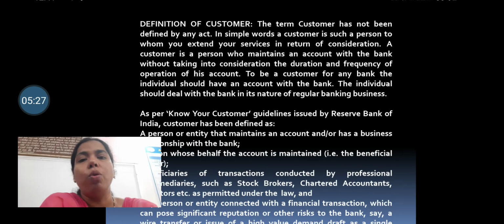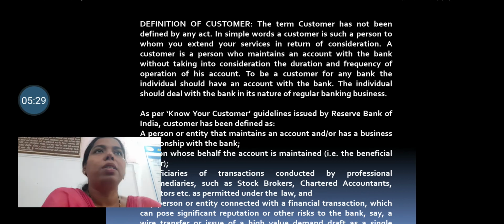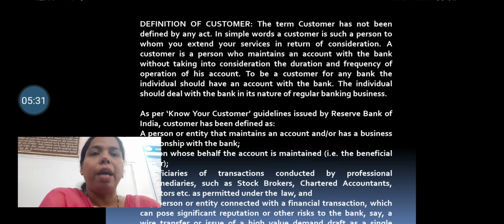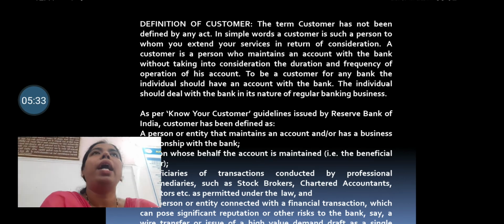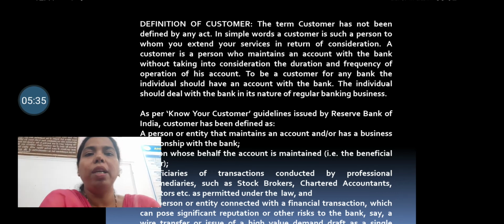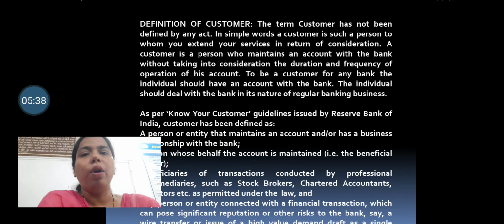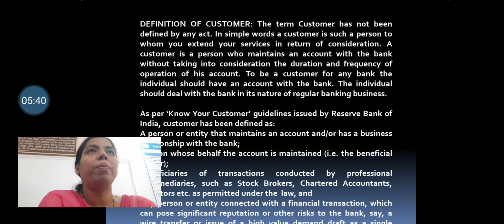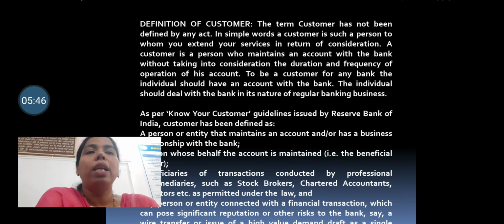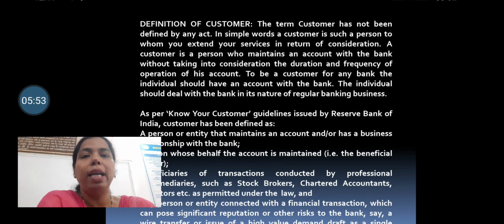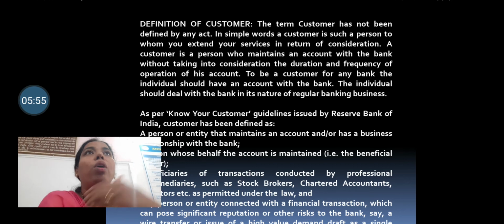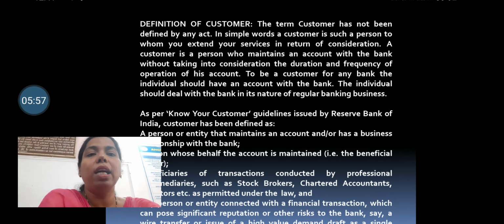Now the customer. Who is the customer? A customer is a person who reaches the bank for depositing money, and as per his requirement, he can also withdraw the money by way of checks, by demand draft, as well as by withdrawal from the ATMs. The term customer as such is not defined, but as per the guidelines of the RBI and know your customer, who is basically the customer?